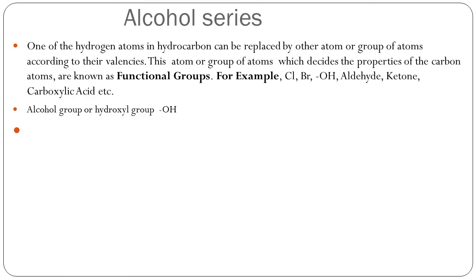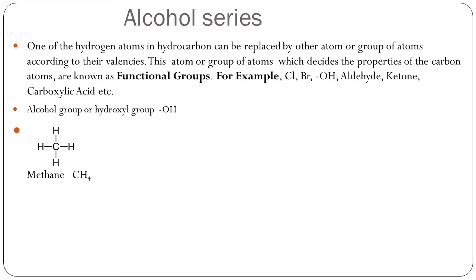Now we will discuss how different compounds are formed from hydrocarbons. This is methane structure. It is an alkane as there is a presence of only single bonds in the structure. Alkanes undergo substitution reactions. If any of the hydrogen atoms here is substituted or replaced by OH group, that is hydroxyl group, then an entirely new compound having different properties will get formed. This compound is called methanol.